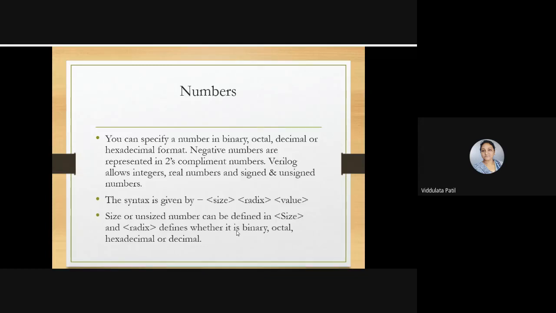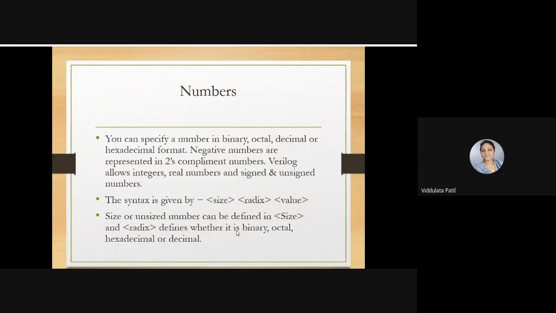Now, how to represent numbers in a Verilog programming? One method here: you can specify a number in a binary, octal, decimal or hexadecimal format. Okay? So in any one of these formats you can represent the numbers. Negative numbers are represented in 2's complement. So remember that whenever we want to represent negative numbers, they are represented in 2's complement. Then Verilog allows integers, real numbers, and signed and unsigned numbers.